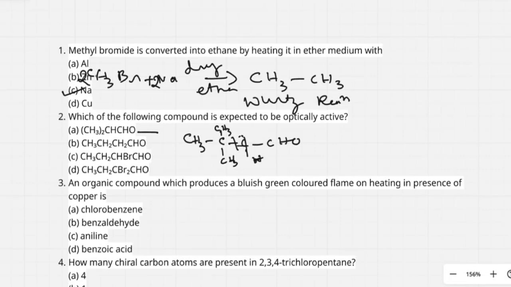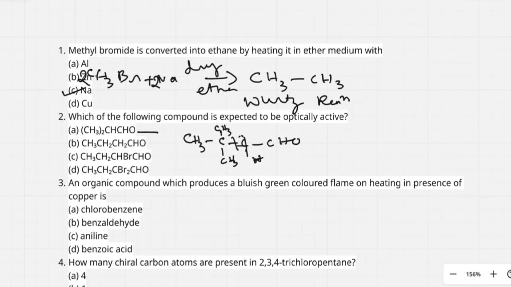I move to next. Here also this carbon atom is surrounded by 3 hydrogens, same group. So this carbon is surrounded by 2 hydrogens, same group. This carbon is surrounded by 2 hydrogens, same group. Here also this carbon is bonded with doubly bonded carbon atom, same group. So this is optically inactive.